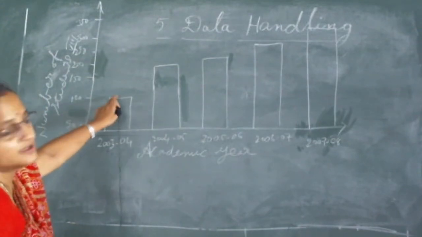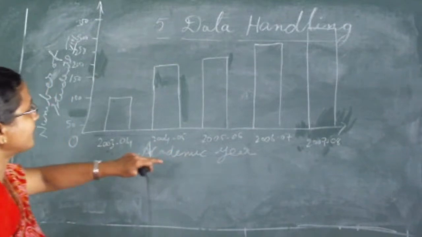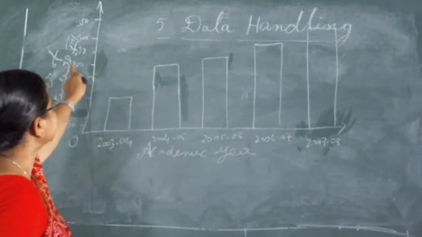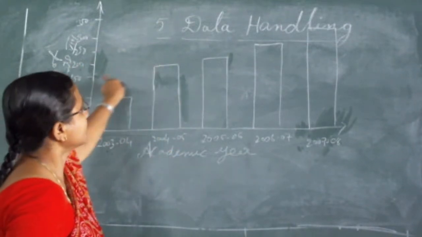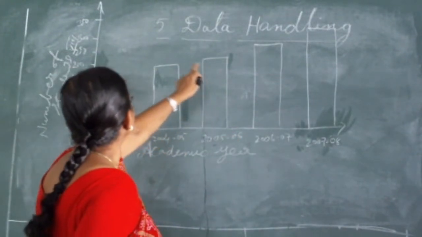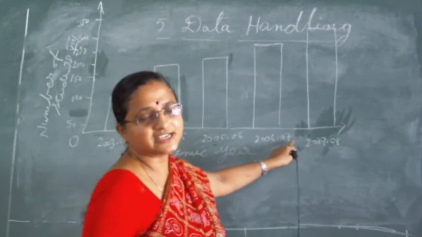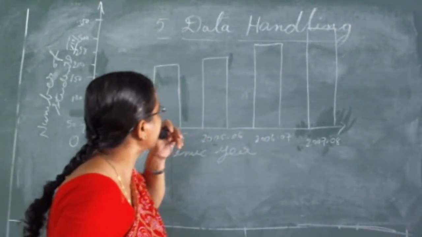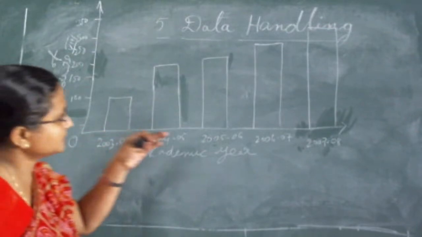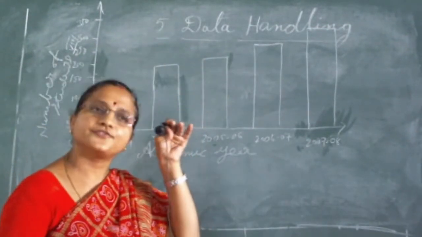In 2004 and 2005 the number of students in 8th standard is 200. Understand? In 2005 and 2006 the number of students is 250, in 2006 and 2007 the number of students is 300, and in 2007 to 2008 the number of students is 350.